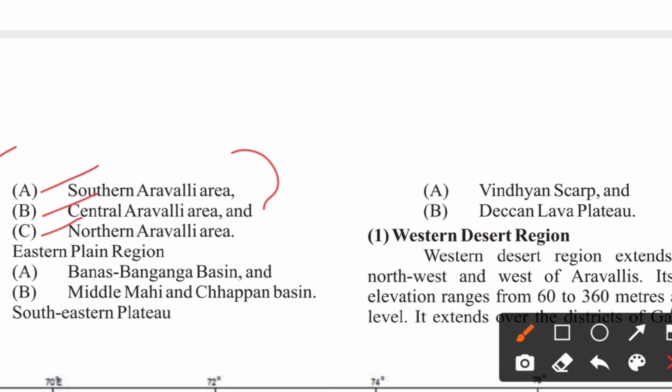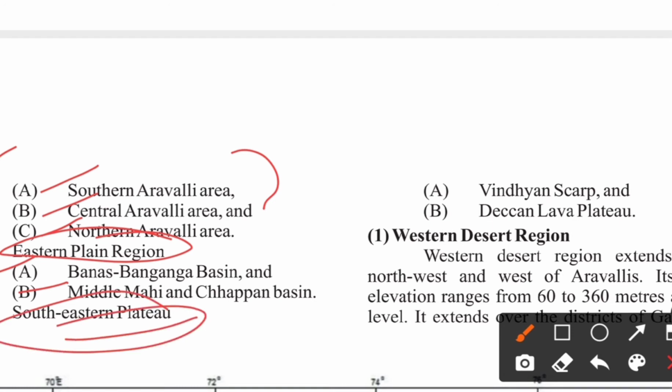Okay, and next we have the eastern plain region, and it includes your Banas, Banganga basin, and middle Mahi and Chambal basin. And next one we have the southeastern plateau, which includes these two, that is Vindhyan Scarp and Deccan lava plateau. All right, so now one by one we will discuss them in detail.